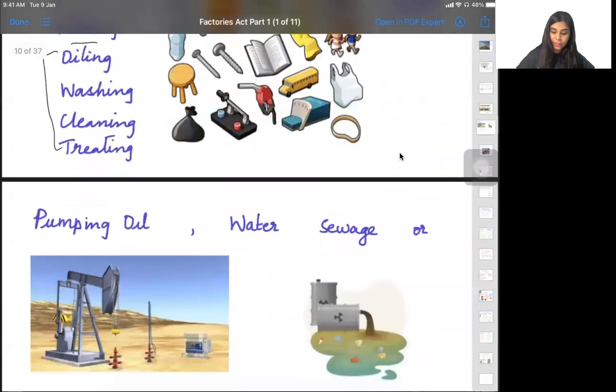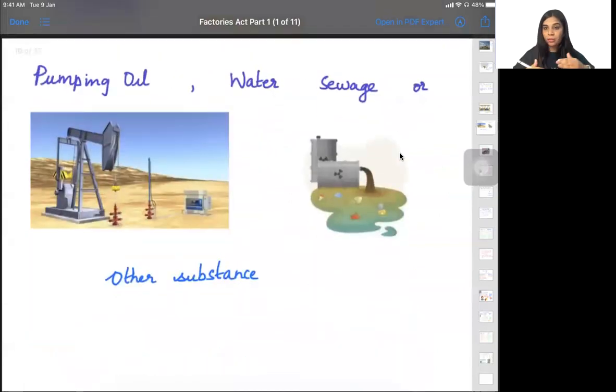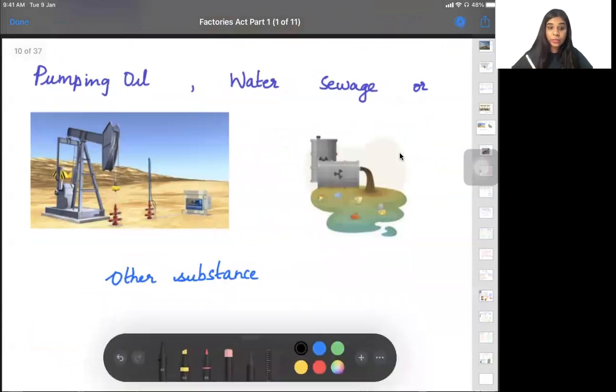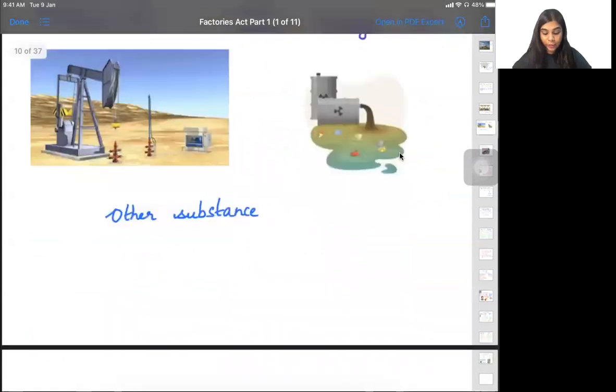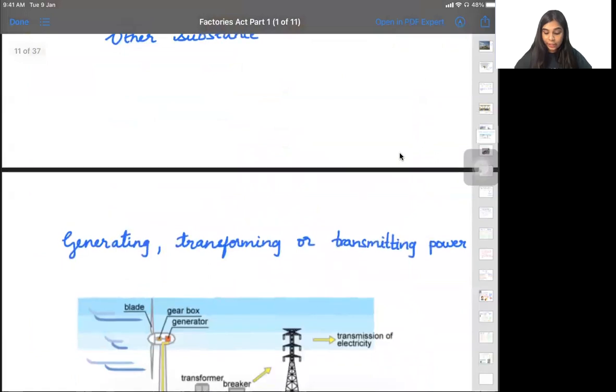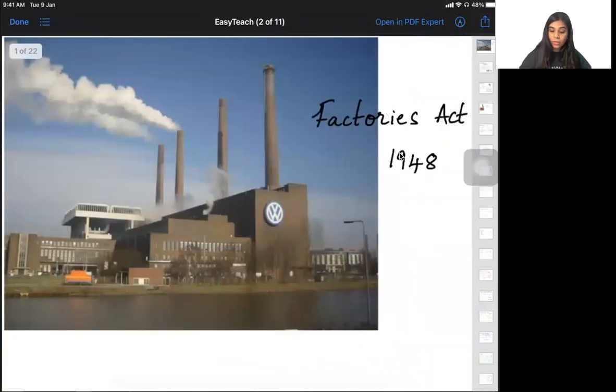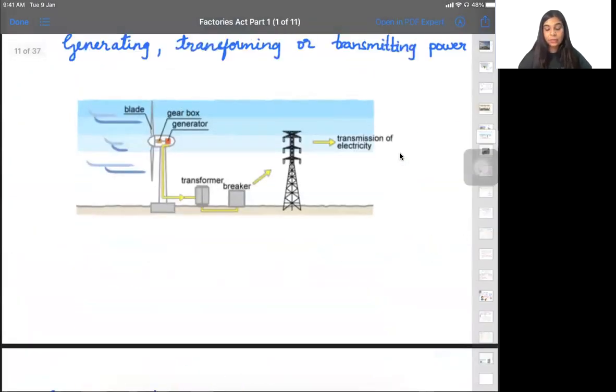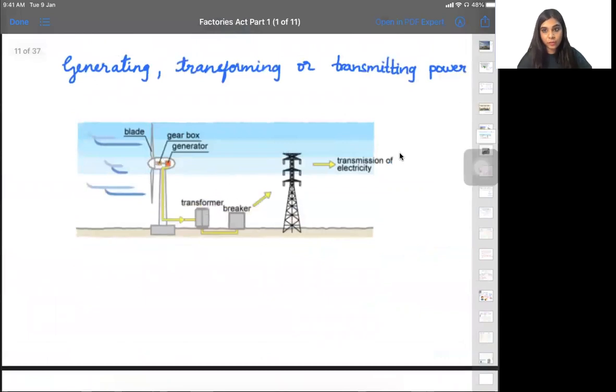Yeah. So moving ahead, the next one more definition or one more inclusion in manufacturing processes, like you can see in the photo here, they are pumping oil. So pumping oil or water sewage or any other substance, that is also called a manufacturing process. Moving ahead, generating, transforming or transmitting electricity, that is also a manufacturing process.